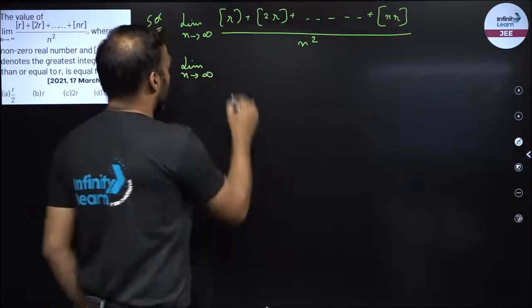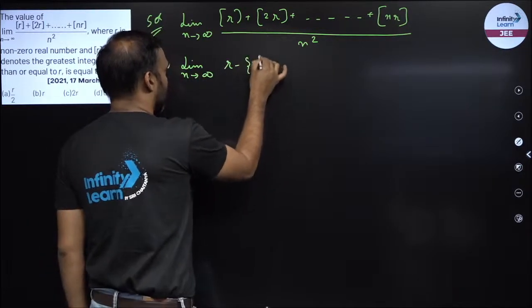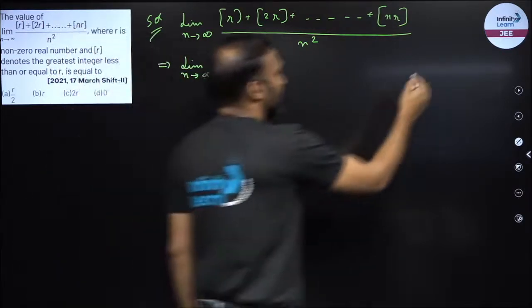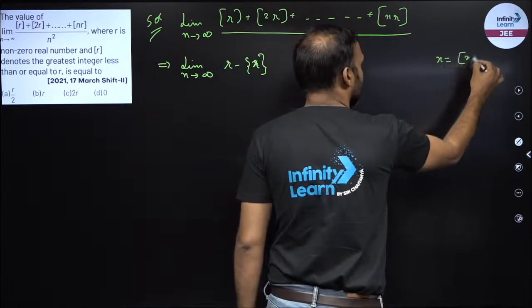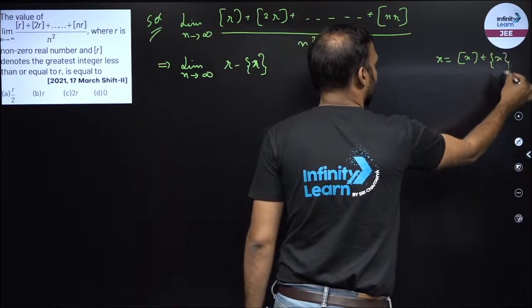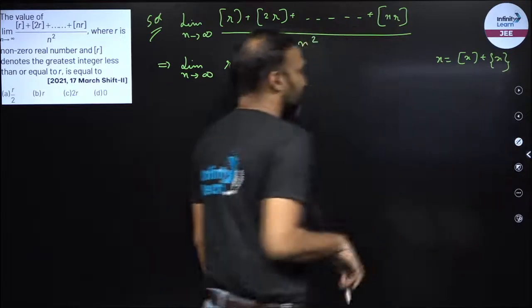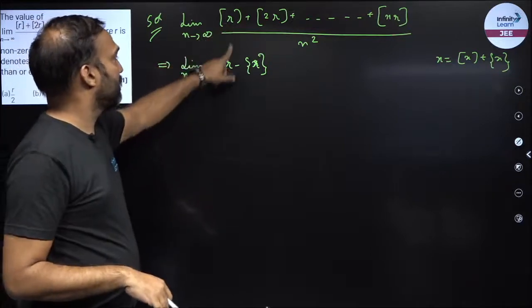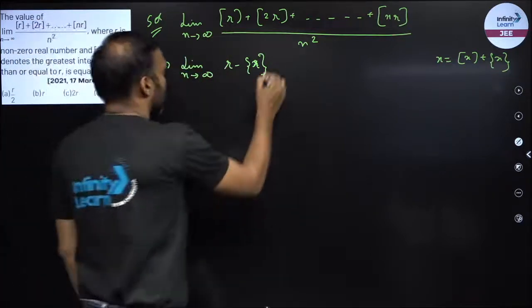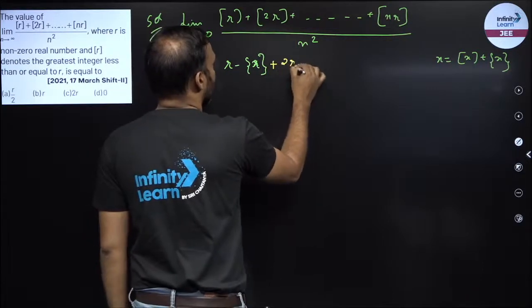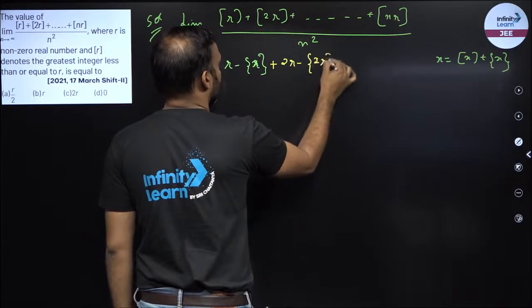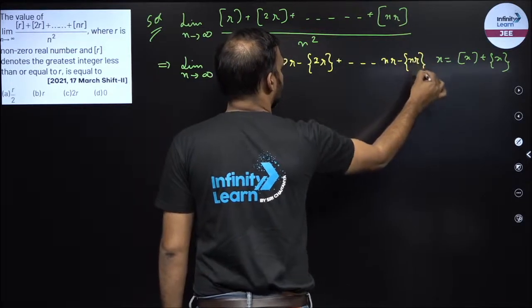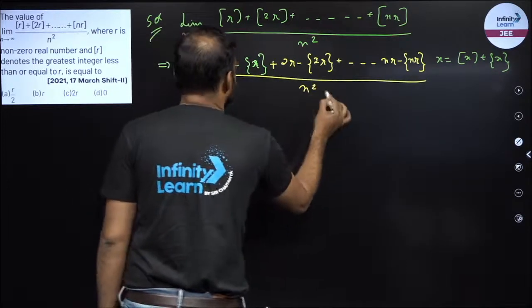So box of r, I can write this as r minus fractional part of r. Yes or no, right? What I am using over here is x is nothing but box x plus fractional part of x. This is something that you have studied in the function topic. So I have replaced box r by r minus fractional part of r, plus this would be 2r minus fractional part of 2r, and so on, nr minus fractional part of nr, this upon n square, right?